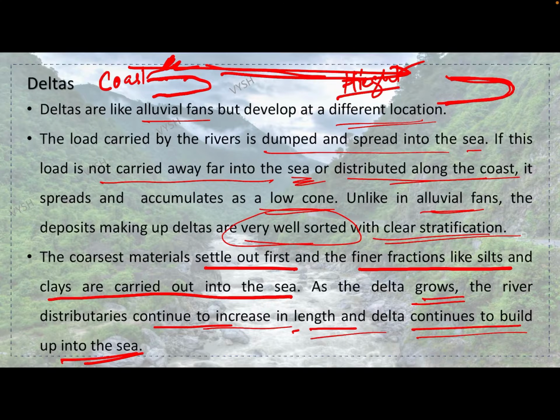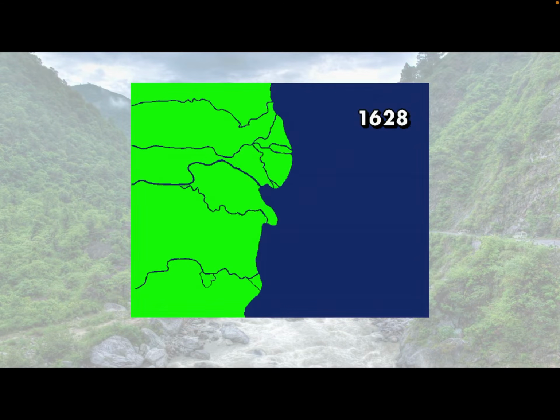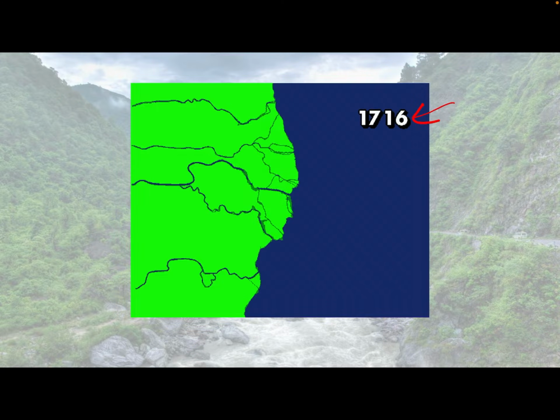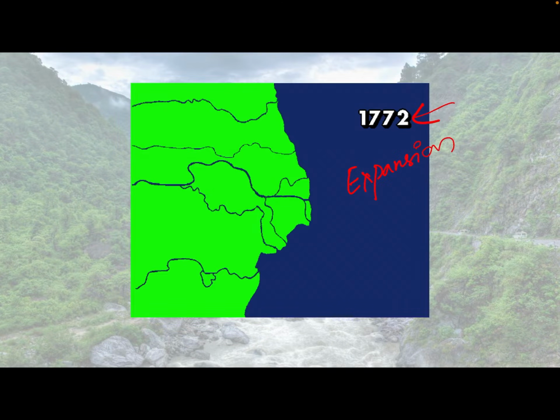Basically, you see this small image. As time passes, slowly because of the sediments, there is some sort of expansion happening.